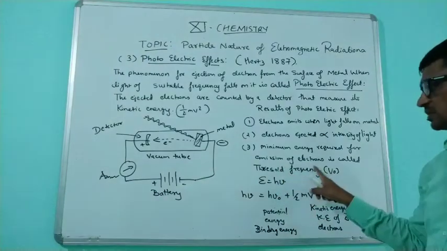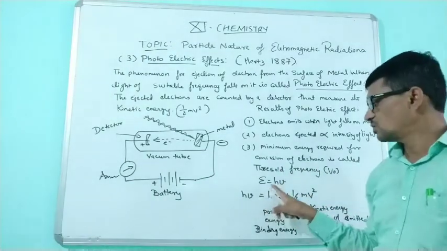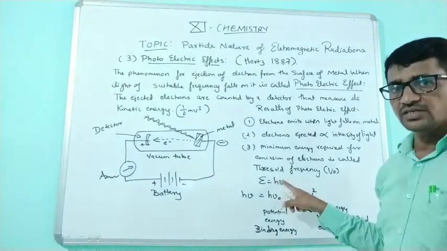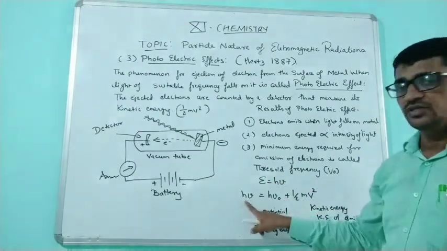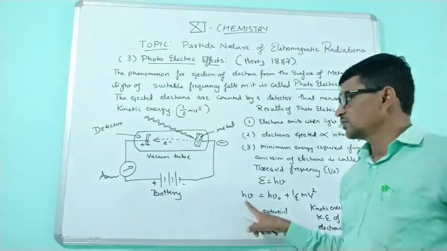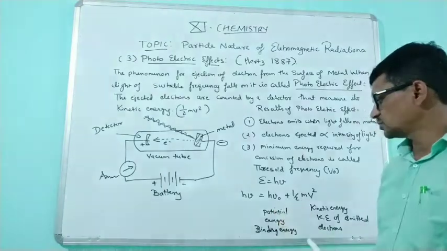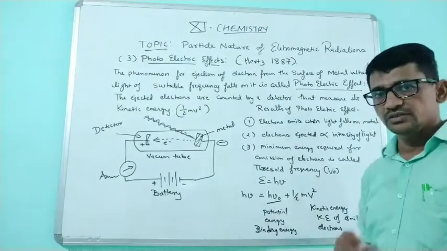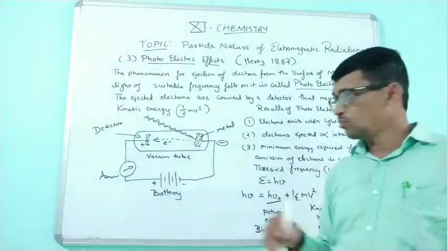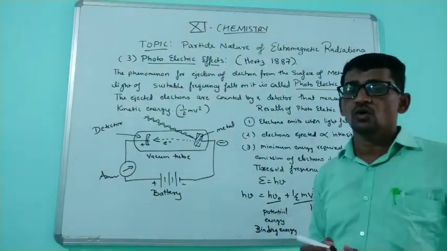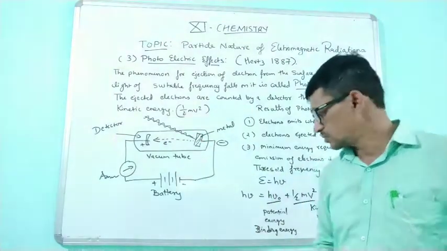Now we know that E is equal to h mu, which is equal to hc by lambda. If this h mu is the energy we give to the metal, then two types of energy will be there. The first one is the threshold, meaning the minimum energy absorbed by the system, and the second is the kinetic energy of the electron which is ejected out.